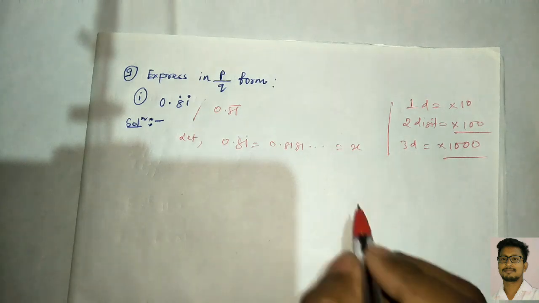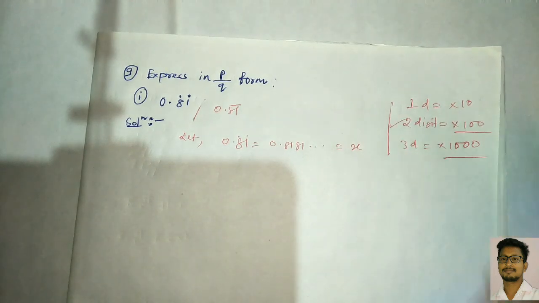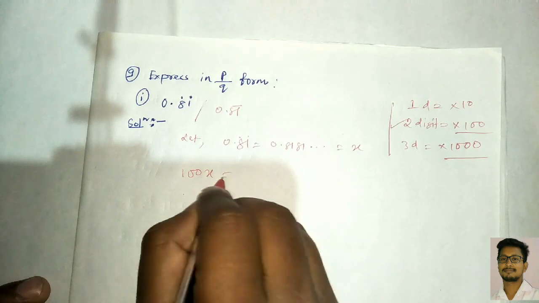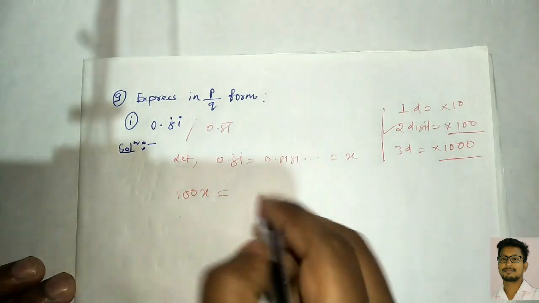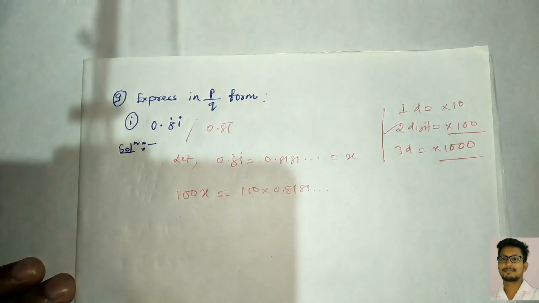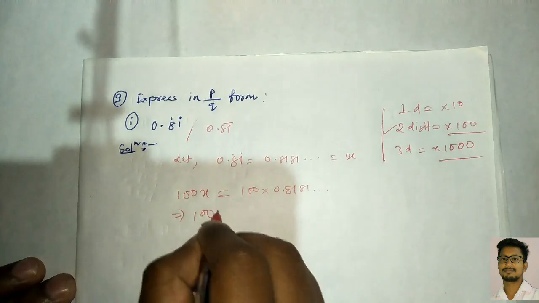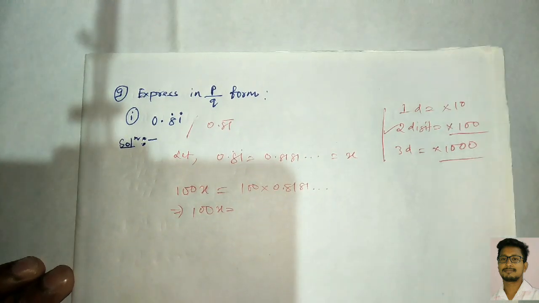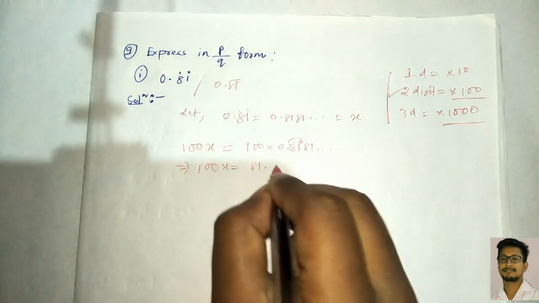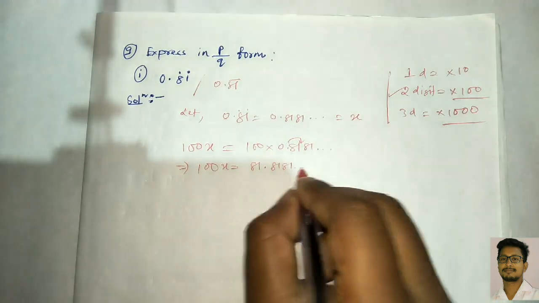Okay, now since here two digits are repeating, we have to multiply by 100. So let us multiply the number by 100. When you multiply this number by 100, what comes here? 100 into x comes here, 100x. On this side, when you multiply 100 into 0.8181 repeating, the point goes two places to the right. So here remains 81.8181, this is repeating, you can write it again.